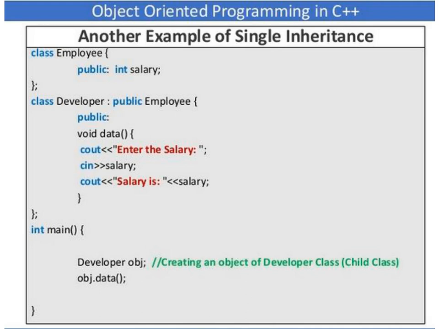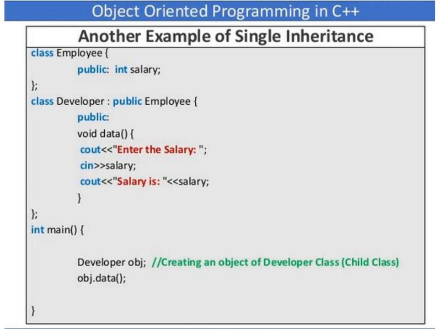Then in the main function we are creating an object of the developer subclass. The obj is an object of the developer subclass. Then it is calling the data member function, obj dot data. So data is the member function which is declared in the subclass called developer. When you call this data member function, it will ask the user to enter the salary value, then we are reading the salary value.